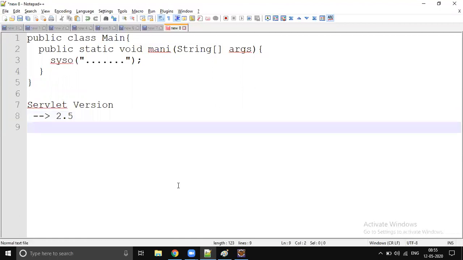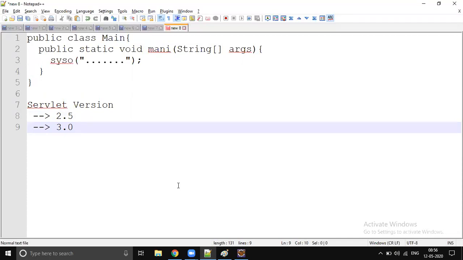Then the next latest version is 3.0. I think I just saw the 4.0 also. I don't know what that is. That should be the very latest, servlet 4.0. Even I don't know, because we are not focusing on the servlet directly. We are focusing on the frameworks directly. So we will cover only 2.5 and 3.0. So the difference between these two, okay,